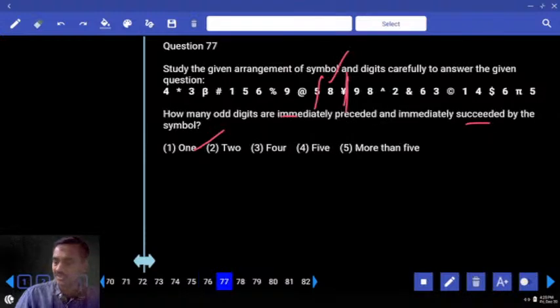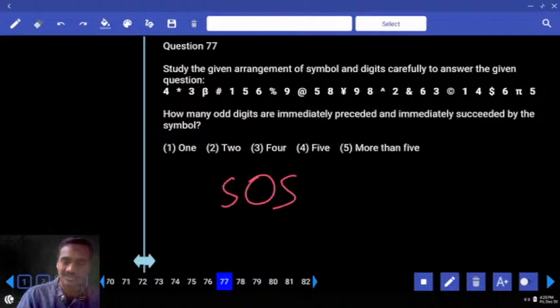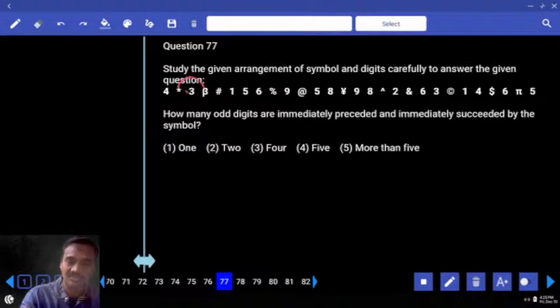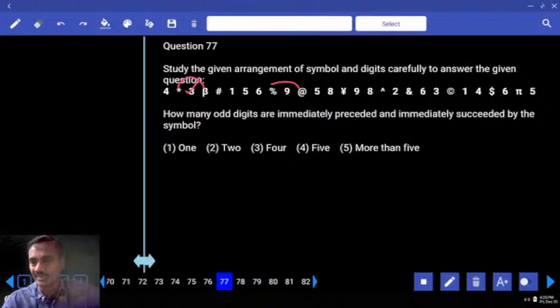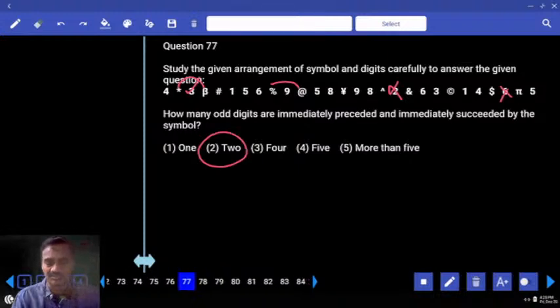Then 77. How many odd digits are there immediately preceded and succeeded by a symbol? Now the first and the third element must be symbols. In between these two symbols, you need to have an odd digit. Then symbol, symbol. Now between these two symbols, it is an odd digit. Now this symbol, symbol, symbol and symbol, odd digit. And symbol, it is even. Next one, that's it. Now symbol and symbol, even. How many are there altogether? 2. That is given in choice 2, question number 77.